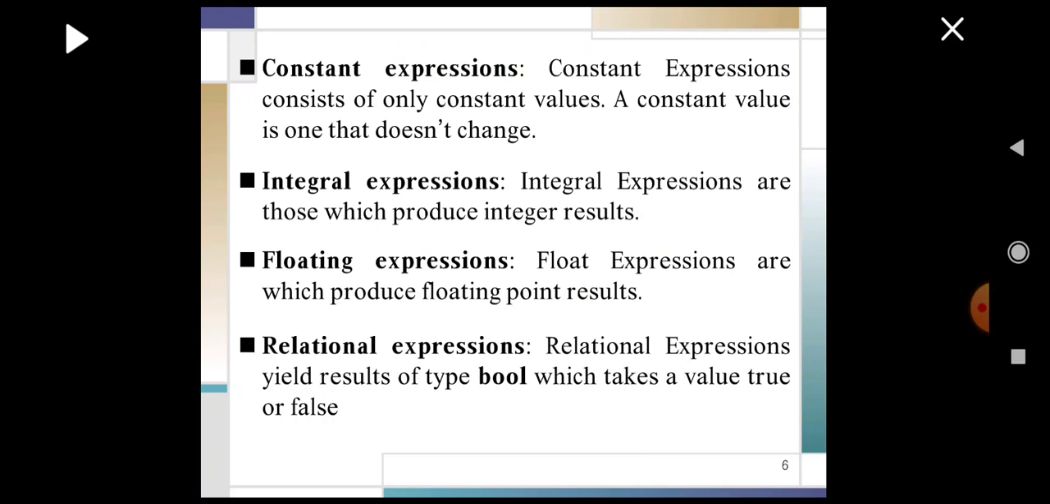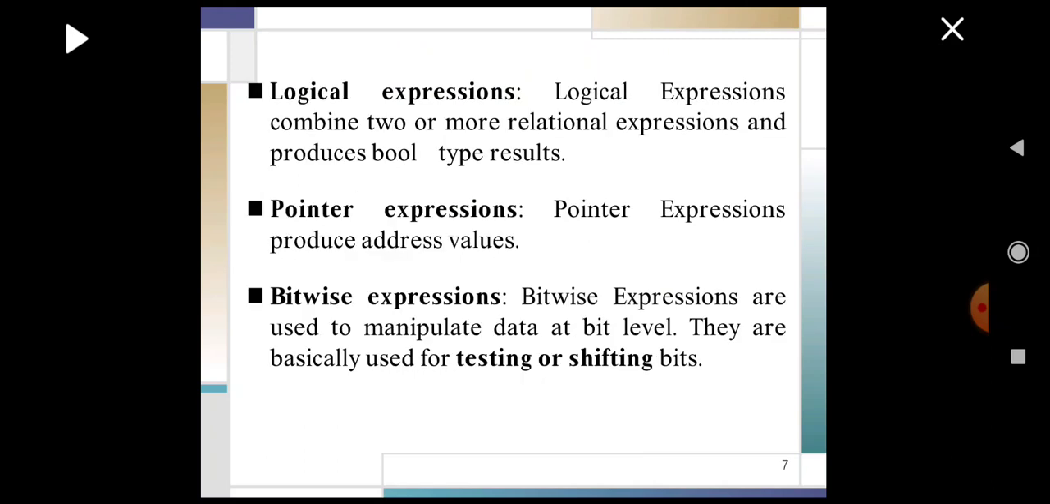Relational expressions yield result of type bool, which take a value true or false. In a C program, bool or boolean is a data type which can store two values, that is true, which is equal to 1, and false, which is equal to 0. Logical expressions combine two or more relational expressions and produce bool type result. Pointer expressions produce address values. Bitwise expressions are used to manipulate data at bit level, that is 0 or 1. They are basically used for testing or shifting bits.